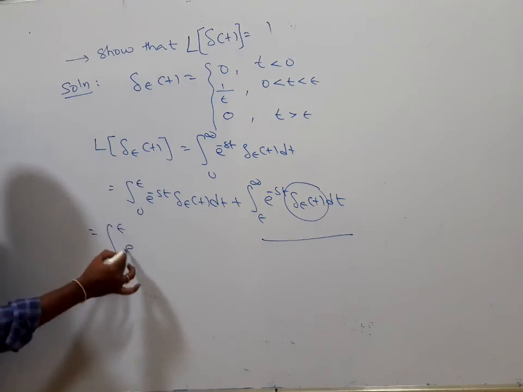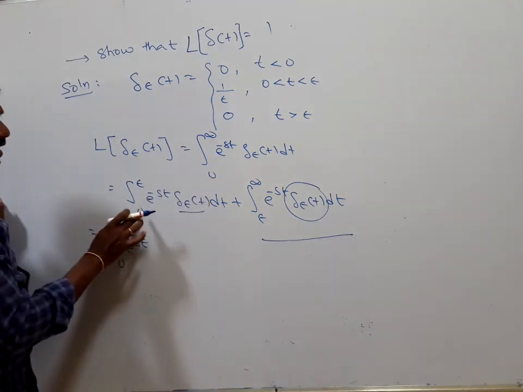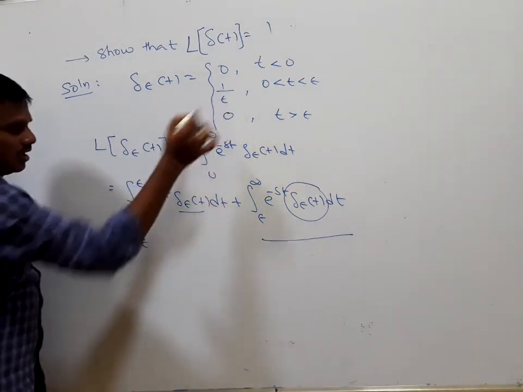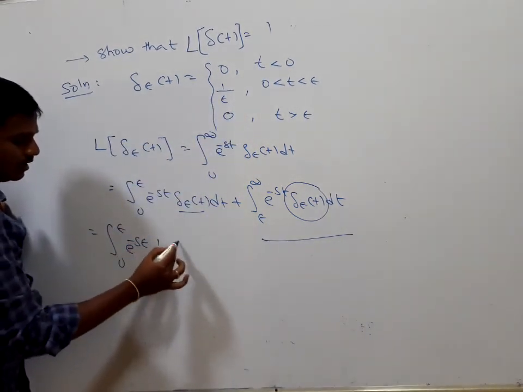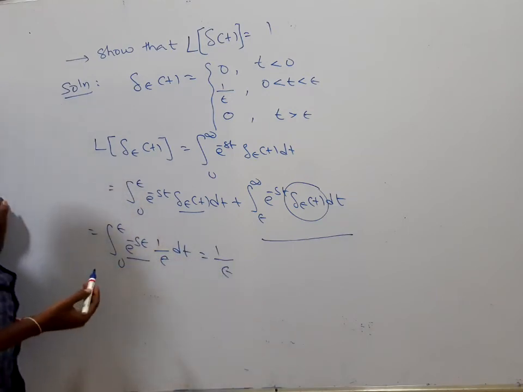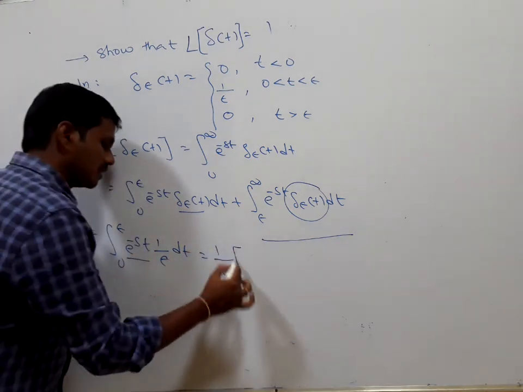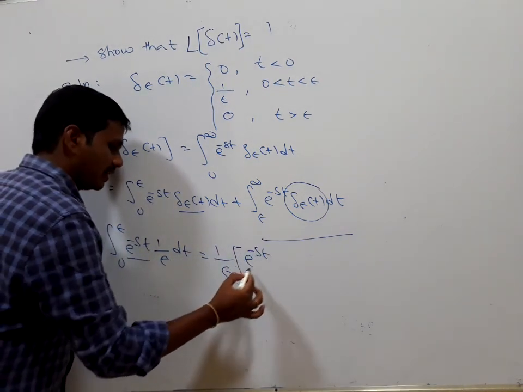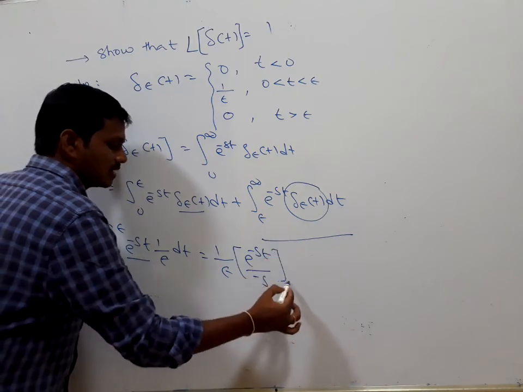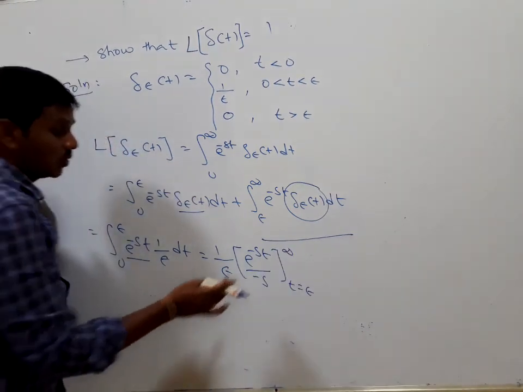The integral from 0 to epsilon of e to the power of minus st del epsilon of t dt, where t lies between 0 and epsilon, del epsilon is 1 by epsilon. So it is 1 by epsilon times the integral of e to the power of minus st dt, which is e to the power of minus st divided by minus s, from 0 to epsilon.